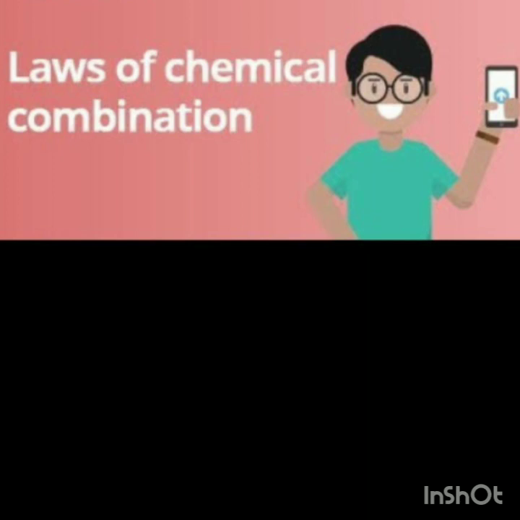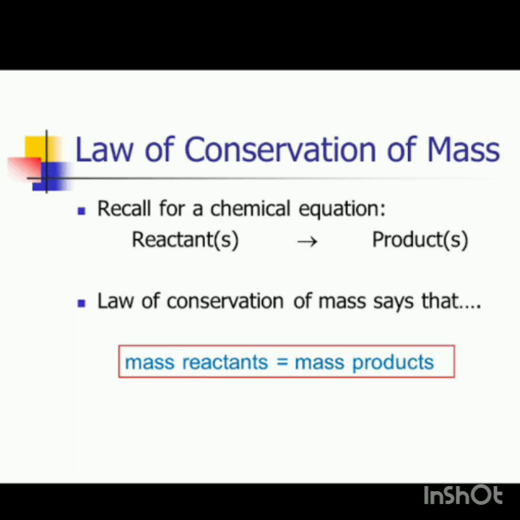So, in today's topic, we will be discussing our first law of chemical combination. And the first law is also known as the law of conservation of mass. As we know that the substances which combine together in a chemical reaction are known as reactants. On the other hand, the new substances which are produced or formed as a result of this chemical reaction are known as products. So, the law of conservation of mass is about the mass of the reactants and the products.